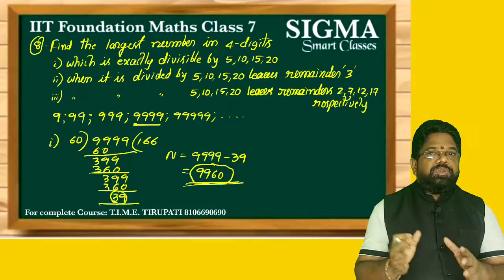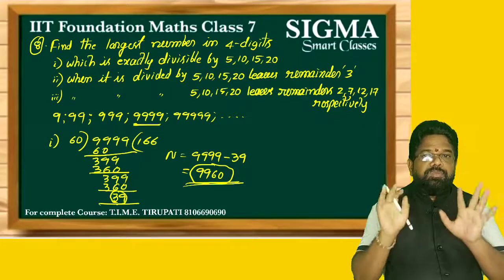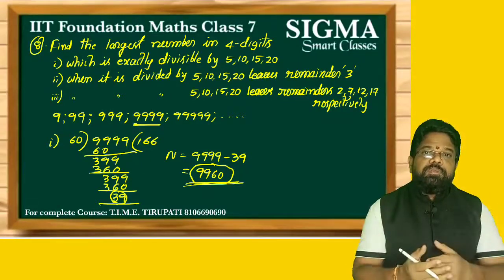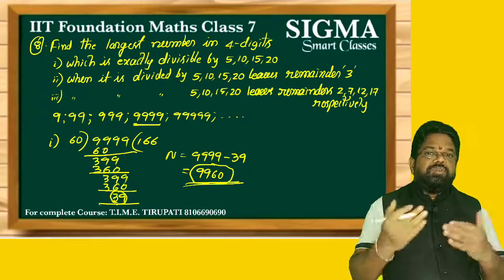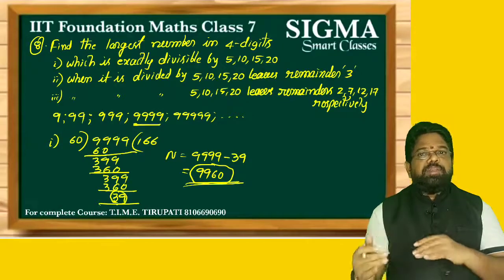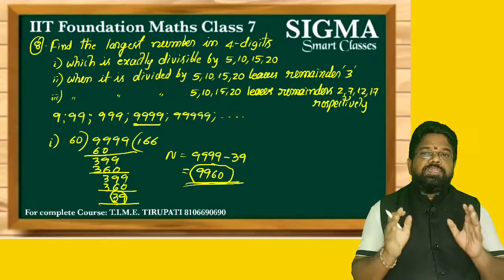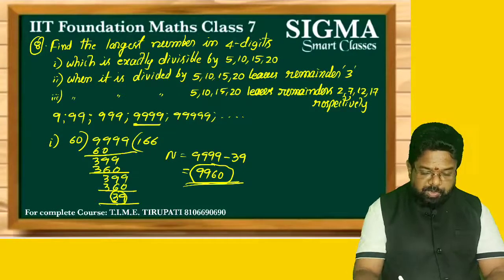So what is the method you do? Take the largest number in 4 digits, that is 4 nines. Exactly divisible by 5, 10, 15, 20 means exactly divisible by their LCM indirectly. What is the LCM? 60. So by 60 you get some remainder, and that remainder is to be subtracted from 9999. We get the largest number in 4 digits which is exactly divisible by 5, 10, 15 and 20. Okay.